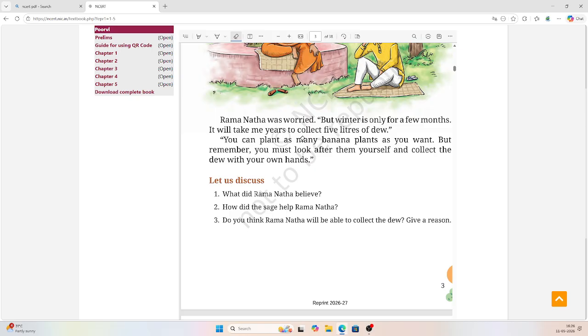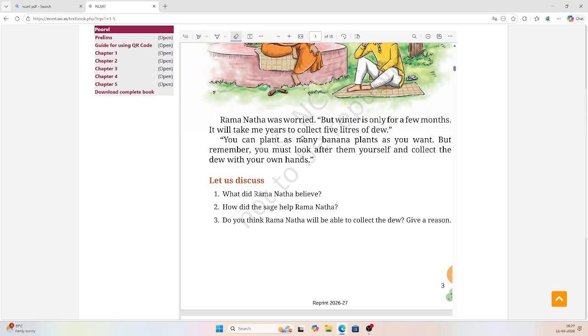What did the sage say? You can plant as many banana plants as you want. But remember, you must look after them yourself. Nobody will look after them. You have to look after them by yourself and collect the dew with your own hands.